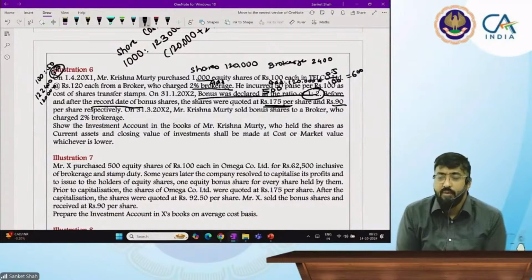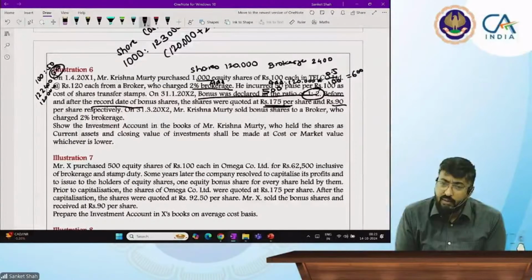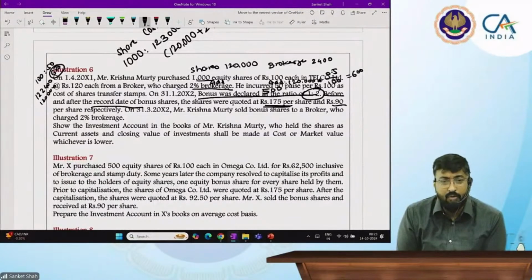So, Tanuji, will the price go down after bonus shares? Yes, sir. Why? What do you think? Why will the price go down? Any idea? Tell me, Tanuji, any idea?